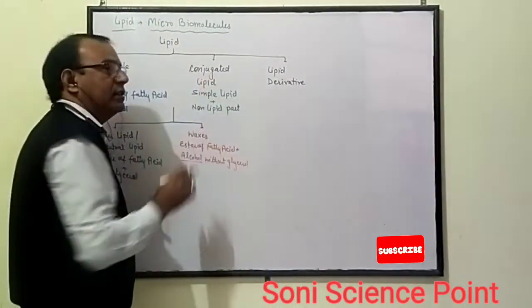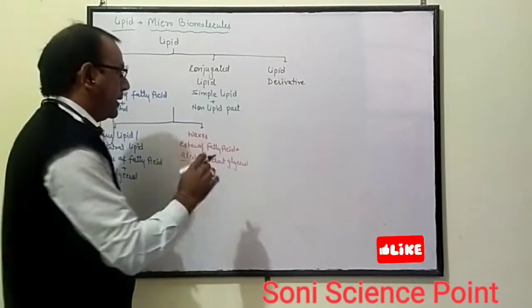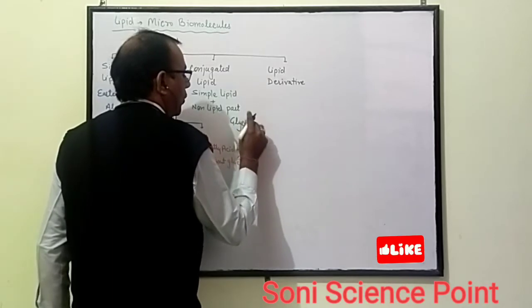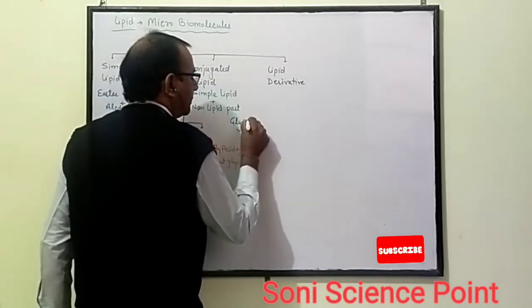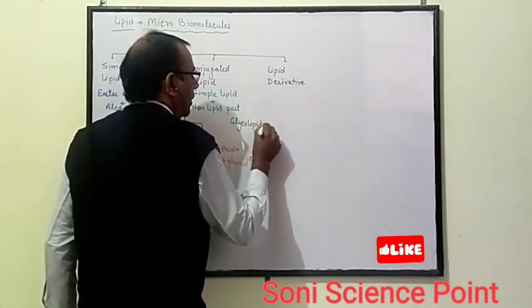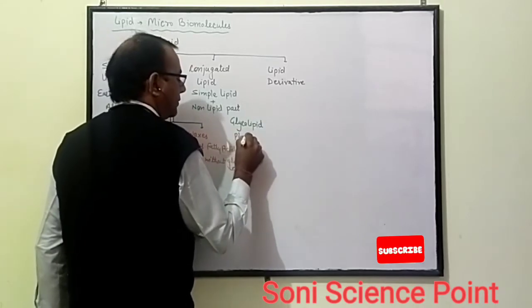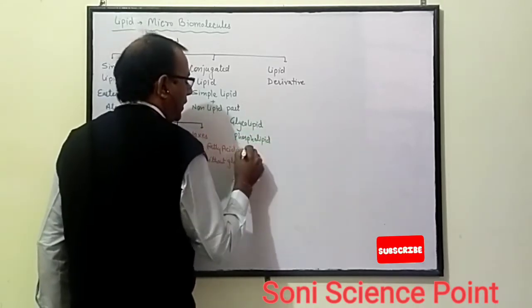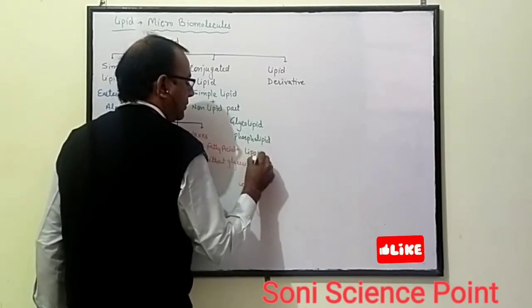That is known as conjugated lipid. For example, glycolipid, phospholipid, and lipoprotein.